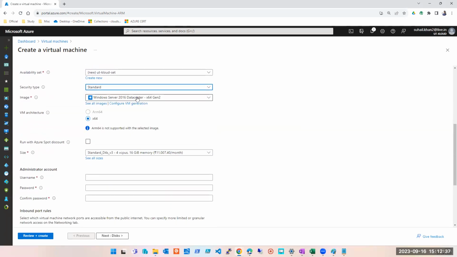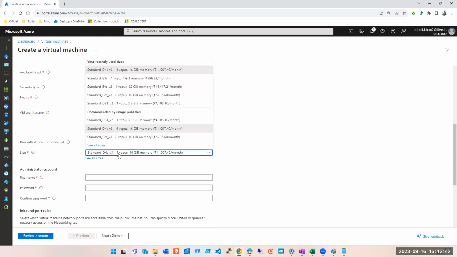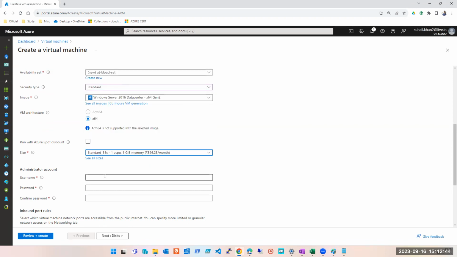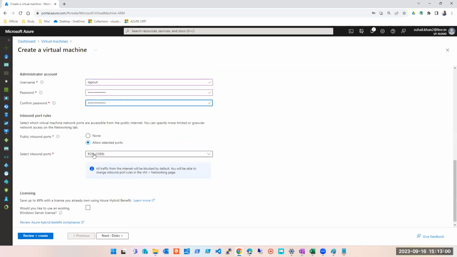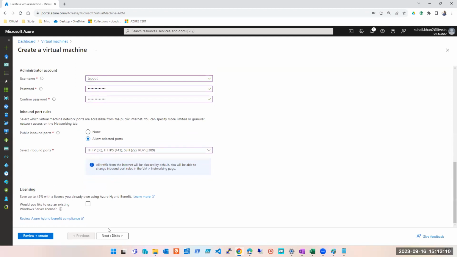I will go ahead with standard, whichever operating system and machine size they have asked you to create, it's okay. Username and password, basic things, whatever virtual machine. I'm not going to explain this because we have spent enough time on virtual machine creation, so I'm assuming that you guys are thoroughly familiar with this. The ports we are yet to discuss, this will come under networking. As of now, we check all of them.